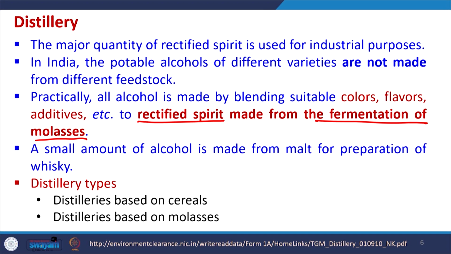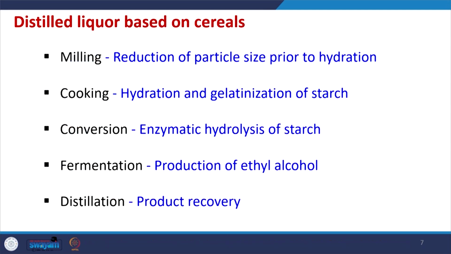So, this rectified spirit is further blended with colors, flavors and additives to make the alcohol. A small amount of alcohol is made from malt for preparing whiskey in India, but the majority of alcohol is produced from rectified spirit only. Distillery types may be based upon cereals and based upon molasses. In India, it is mostly based upon molasses.